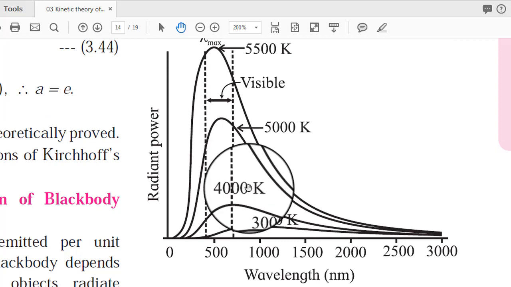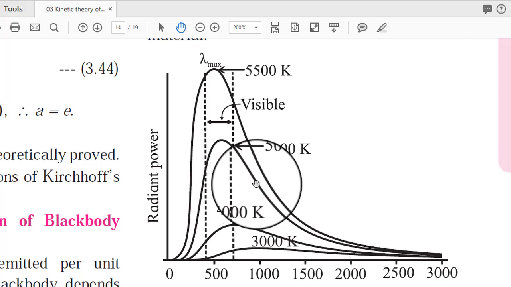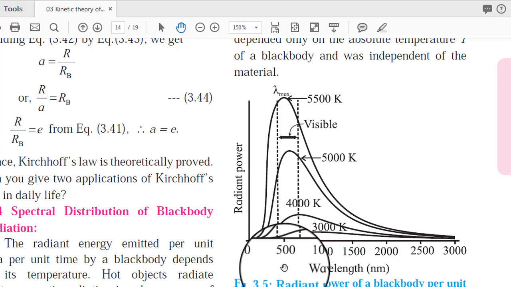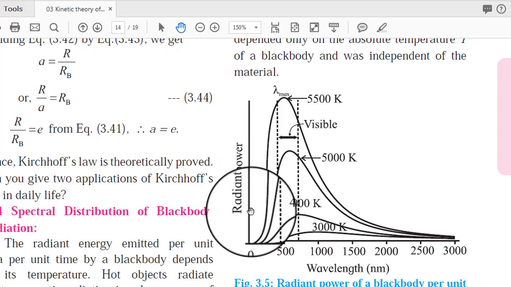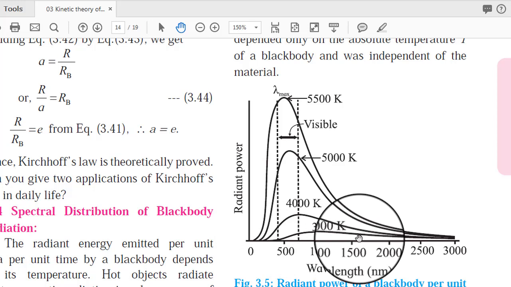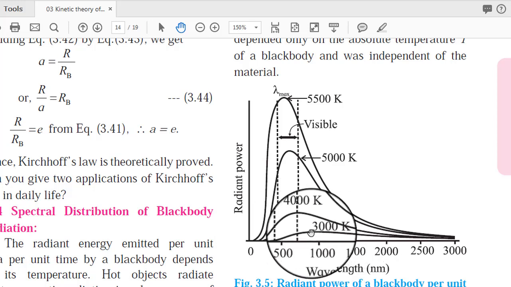If we plot a graph of wavelength against emissive power, radiant power means emissive power, we get this type of graph. Then we get a peak at one particular point.